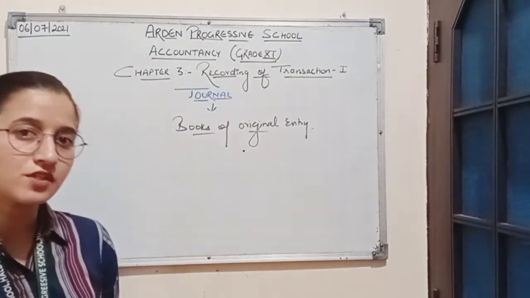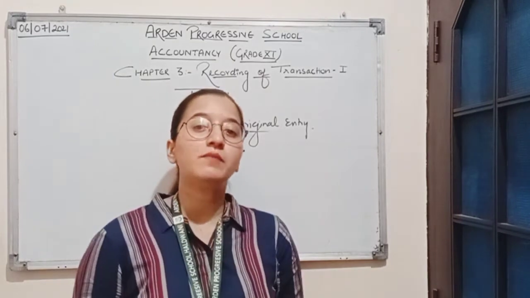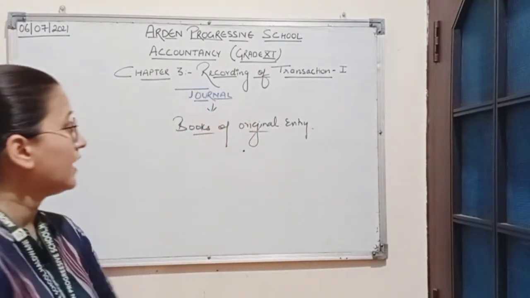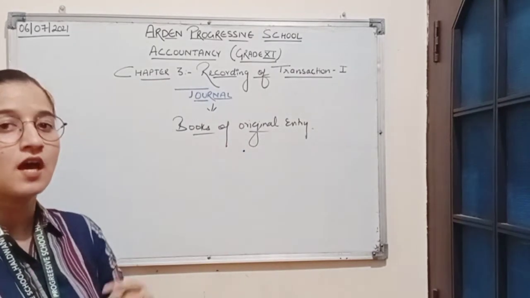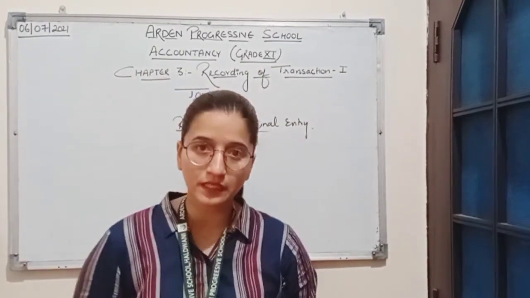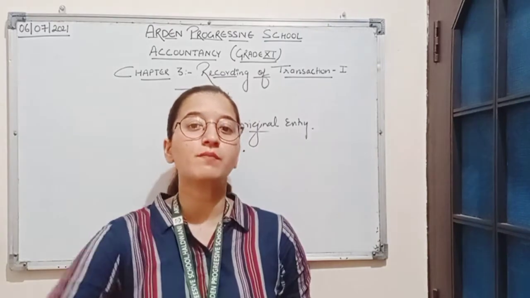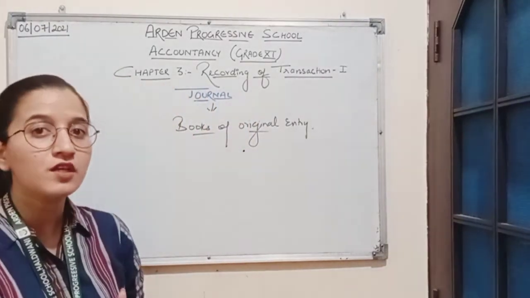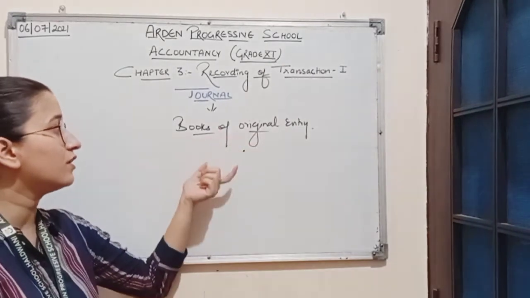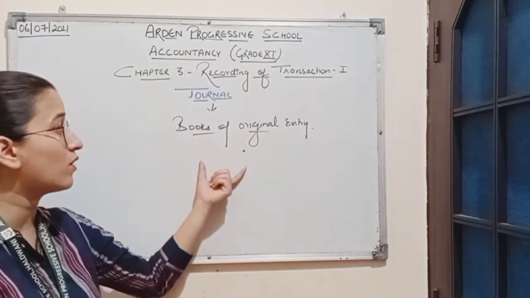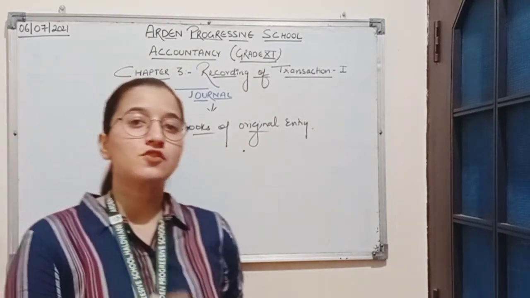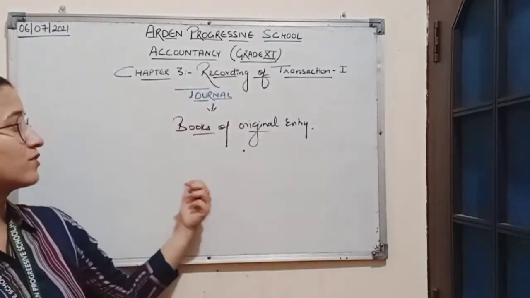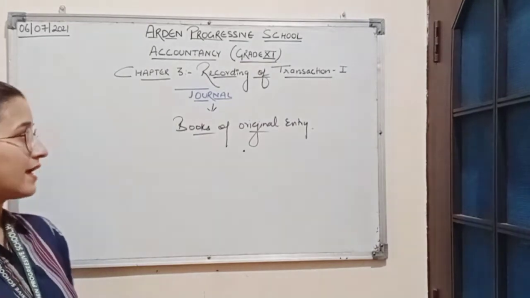Once the transactions are identified, then those transactions are measured in terms of money. And the financial transactions which are measured in terms of money are recorded in the books called journal. So basically journal is a books of original entry. Why? Because in journal the transactions are recorded for the first time. That is why it is called books of original entry.